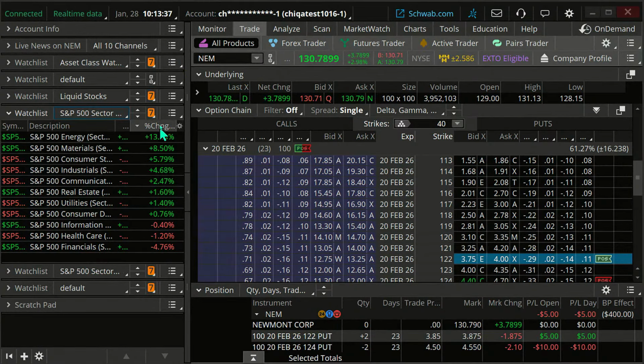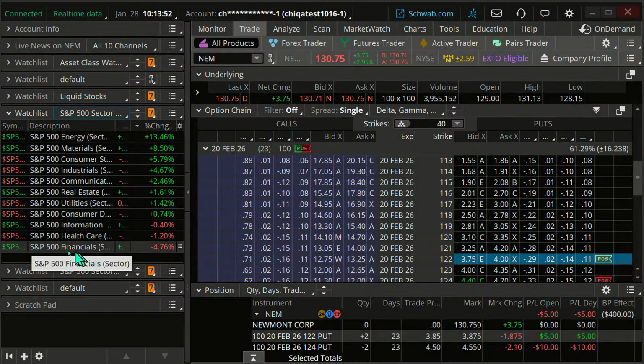And again, here's the last month's returns. I can see energy and materials, we just did a materials trade, consumer staples, and so on. But we can go down to the bottom of the list here and look at financials. Financials have been, by quite a ways, actually, the worst performer over the past month here.